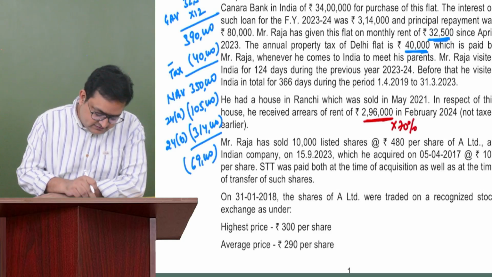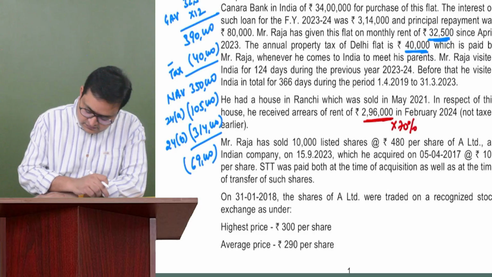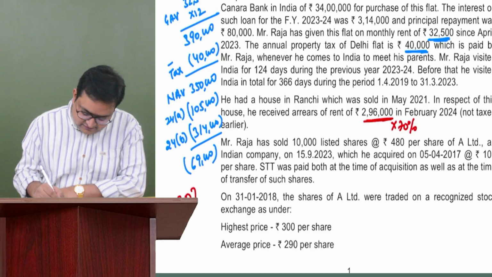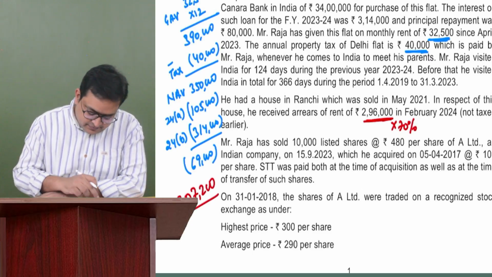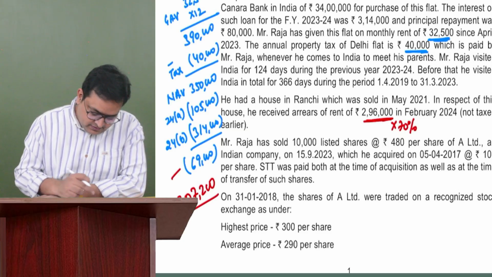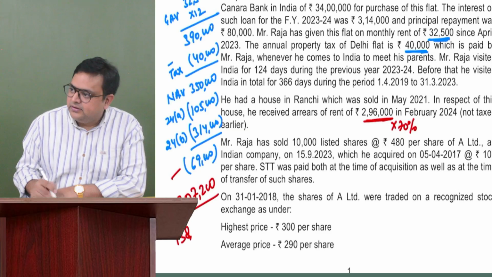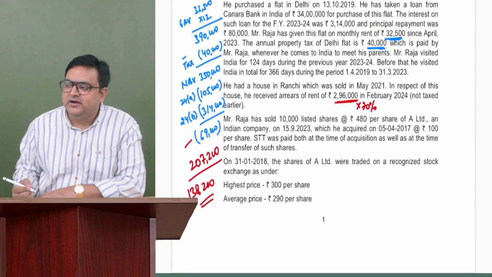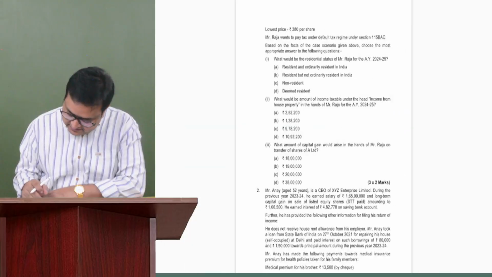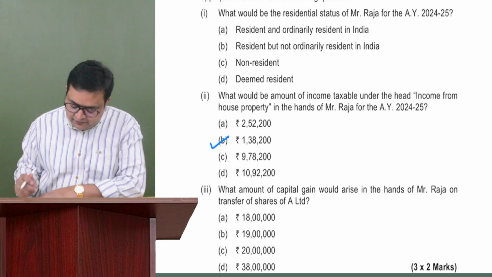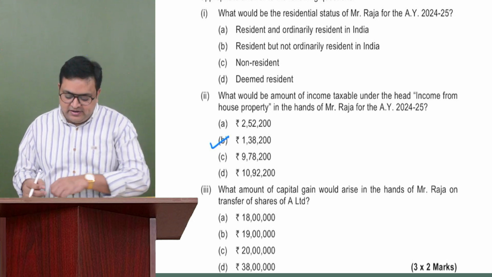So 296 into 70% will be 2,07,200. And this is offset against the loss: 2,07,200 minus 69,000 gives 138,200. Correct. So 138,200 would be the house property income. Let us check this. So we got the answer for the second as 138,200.